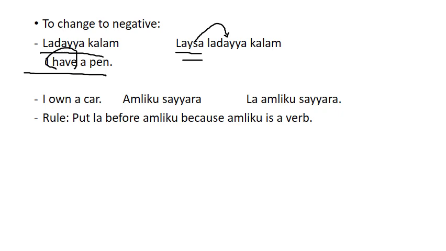I own a car, which is أملك سيارة. Since we have an action verb in the sentence, we put لا before the action verb, which means I don't own a car. So the rule is put لا before أملك because أملك is a verb.